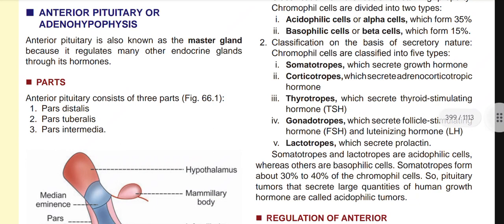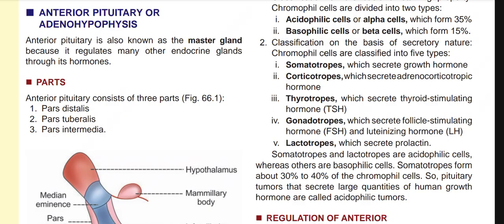First of all, somatotropes, which secrete growth hormone. Then corticotropes, which secrete adrenocorticotropic hormone. Then thyrotropes, which secrete thyroid stimulating hormone. Gonadotropes, which secrete follicle stimulating hormone and luteinizing hormone. Lactotropes, which secrete prolactin.